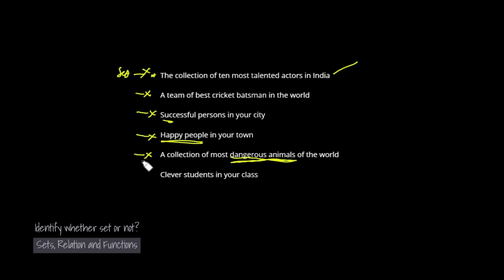Clever students in your class. Again it is a dynamic one, so it is also not a set because the meaning of clever student will be different. Different students will create different lists of the clever students. So all these examples are definitely not sets, because a set means a well defined collection of objects. You will not get definite, well defined, distinct objects from these collections. So none of these collections is a set.